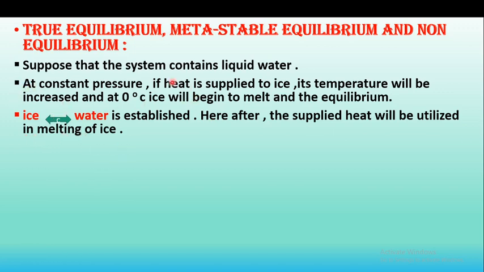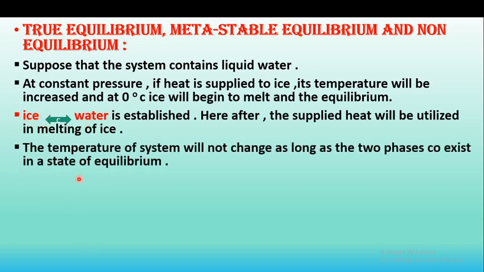Whatever amount of heat we supply is used for melting the ice, because the ice gets converted into water. Therefore there is an equilibrium between ice and water, and the temperature of the system will not change as long as the two phases coexist in a state of equilibrium.